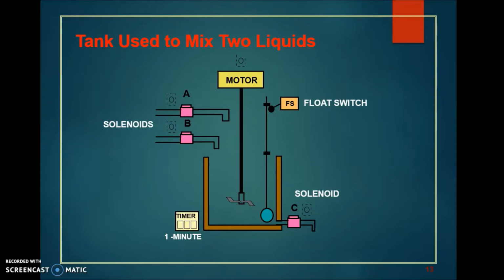The motor is permitted to run for 1 minute according to the timer. After 1 minute has elapsed, the motor turns off and solenoid C energizes to drain the tank. When the tank is empty, the float switch de-energizes solenoid C.